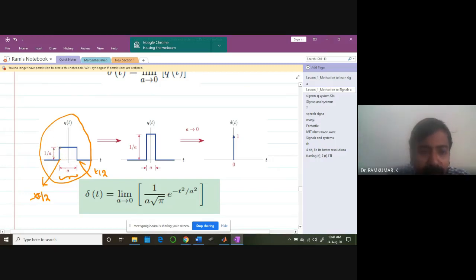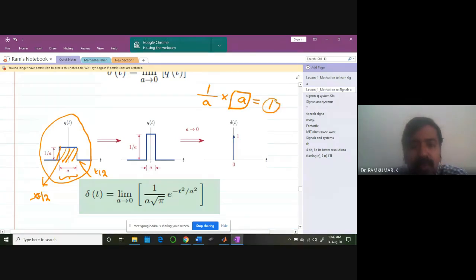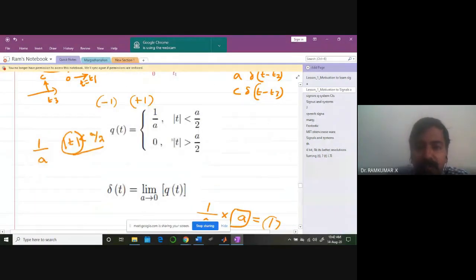So for any unit rectangular pulse, the area is going to be 1. If this is 1 by a, in order to get area 1, what will be the formula? I have to multiply it with some number to get 1. What do I need to do? The x-axis width should be a. That's why the width of this rectangular pulse is a, and that's why the area is 1. So naturally, this signal I have defined like this, and this delta t will be equal to this rectangular pulse in the limit when a approaches 0.